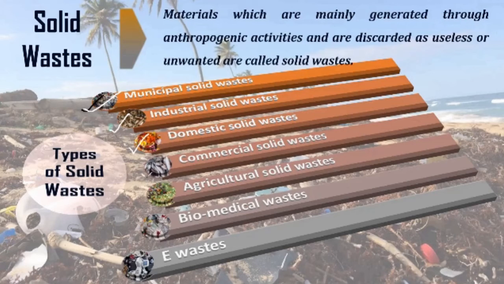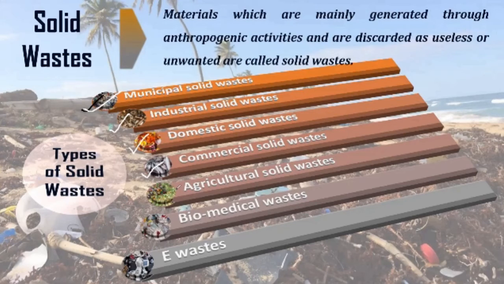Okay, next comes commercial waste. Now, commercial waste is generally generated from marketplaces. So you can see that rotten fishes are given here as an example. This fish is actually commercial waste.